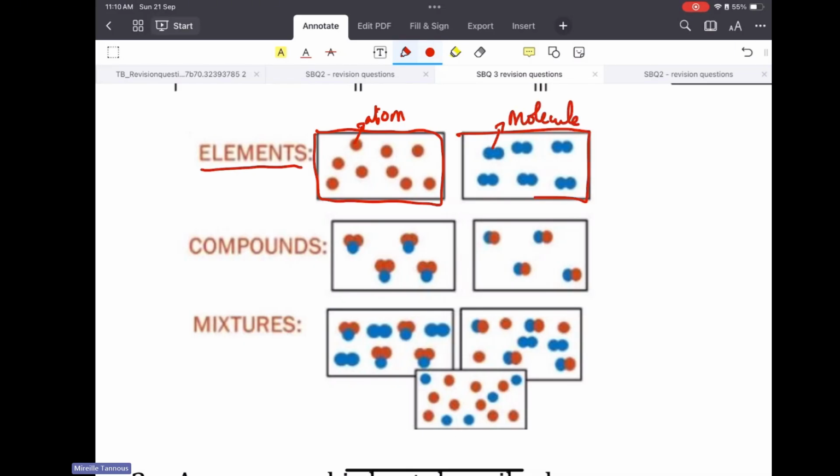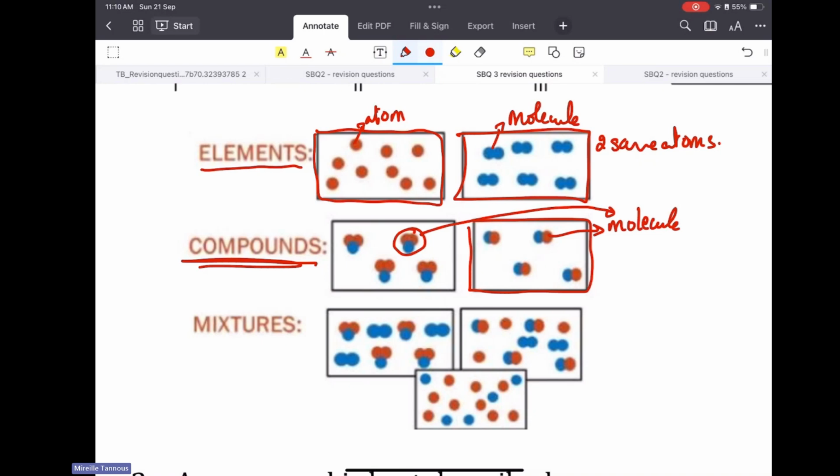The whole thing is an element because we have two same atoms combined. Again, that's a molecule, but the whole thing is a compound. That's a molecule, but the whole thing is a compound.